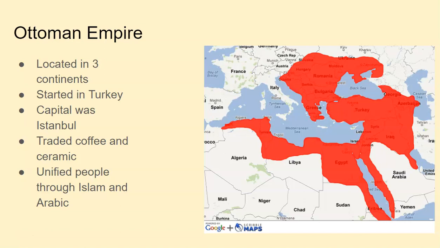Remember that the people group that they were ruling were lots of different religions, and they made you have a special tax if you weren't Muslim. So a lot of people actually converted to Islam because they didn't want to pay the tax.